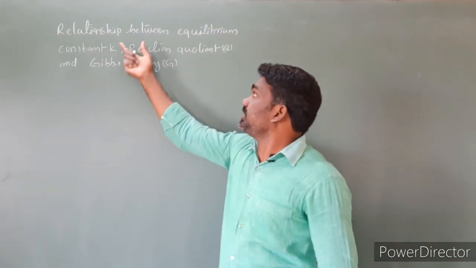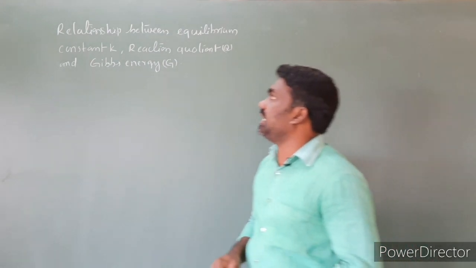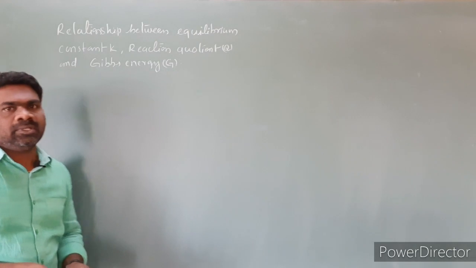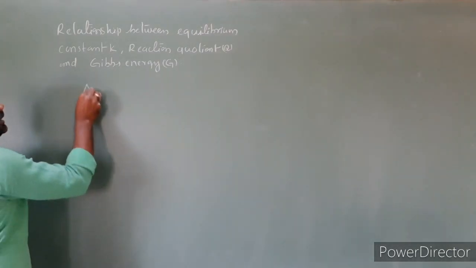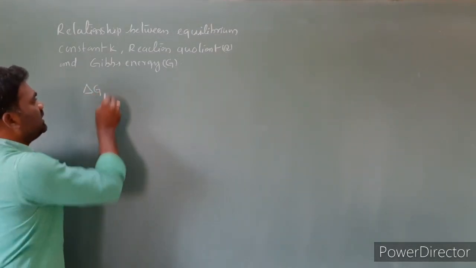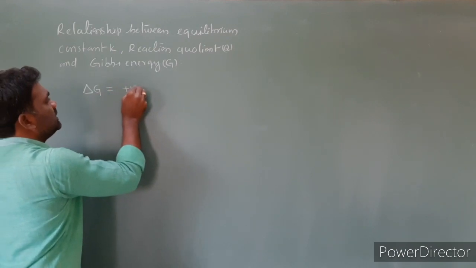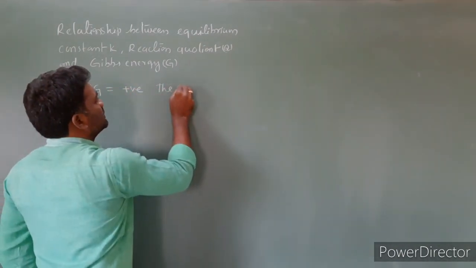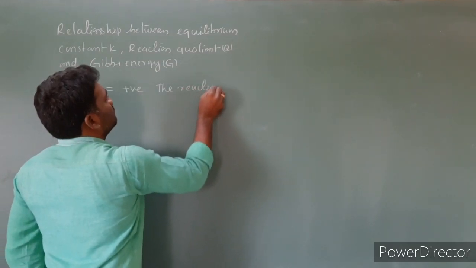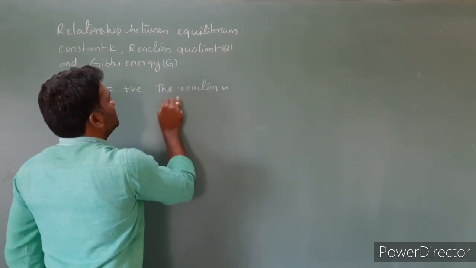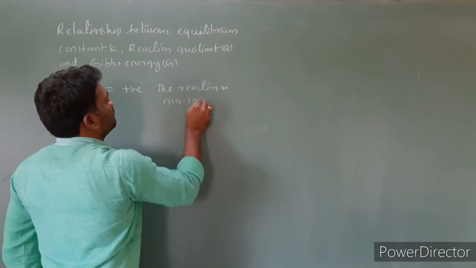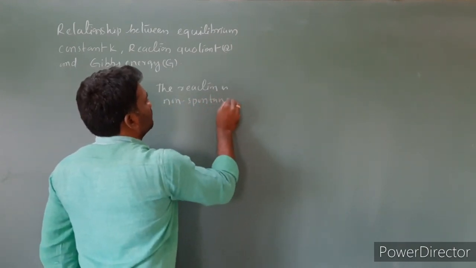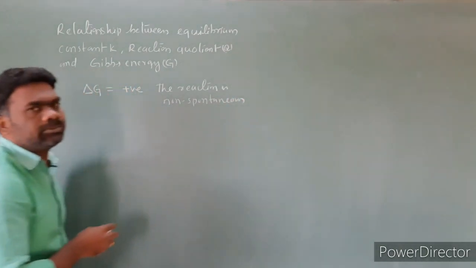Next, the relationship between equilibrium constant K, reaction quotient Q and Gibbs energy G. We know very well that if delta G, the Gibbs energy change, is positive, the reaction is non-spontaneous.